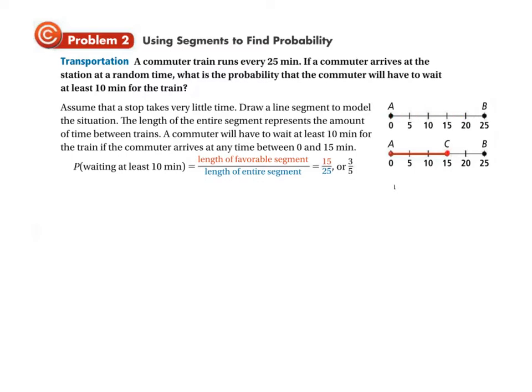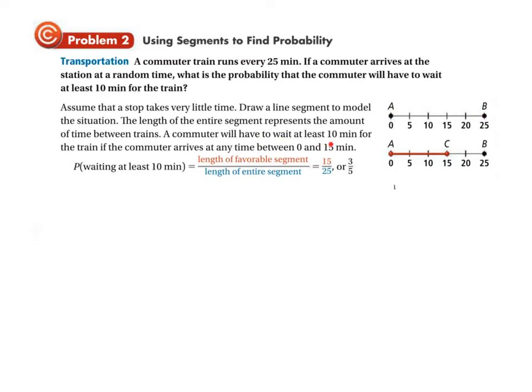And that's this whole section right here, represented as this. Okay? So assume that a stop takes very little time, so it's just kind of like they stop, 25 minutes later, and so on. Draw a line segment to model the situation. This is right here. The length of the entire segment represents the amount of time between trains, 25 minutes.